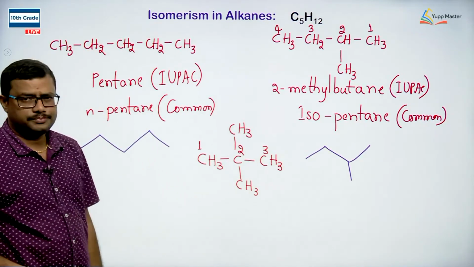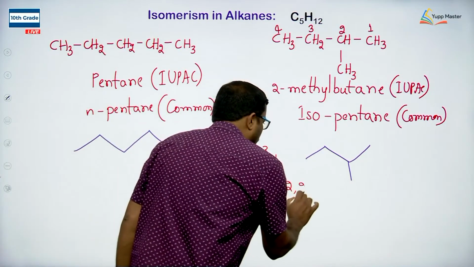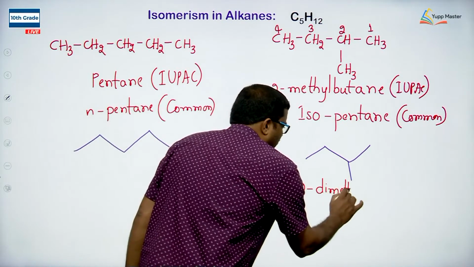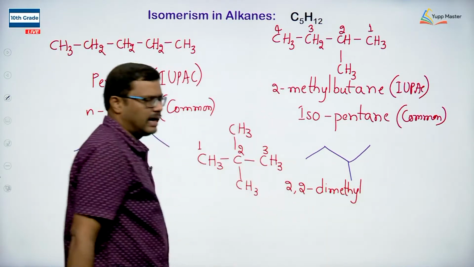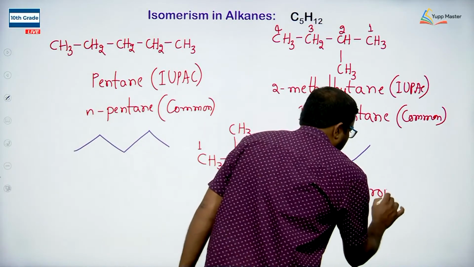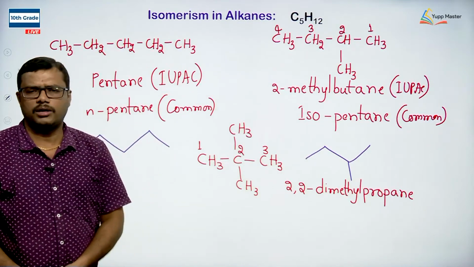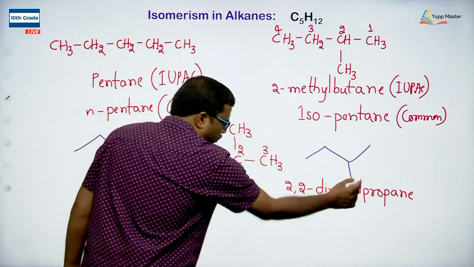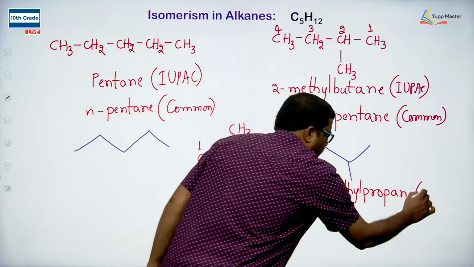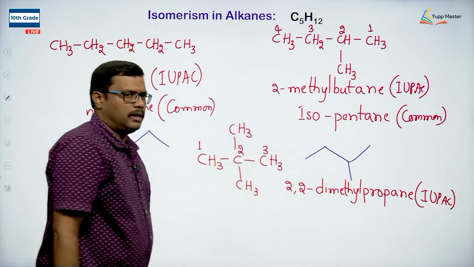So, in that case what do we have to write? We have to write the name as 2 comma 2, since the same substituent is present twice. So, I am writing it as dimethyl. How many carbons do we have as a parent chain? 3 carbons. So, the name should be propane. So, 2 comma 2 dimethyl propane is the IUPAC name of this particular compound. It is an IUPAC name, okay, right.